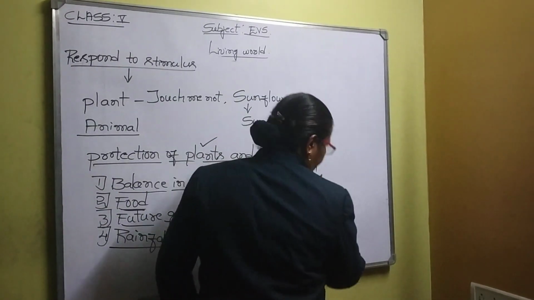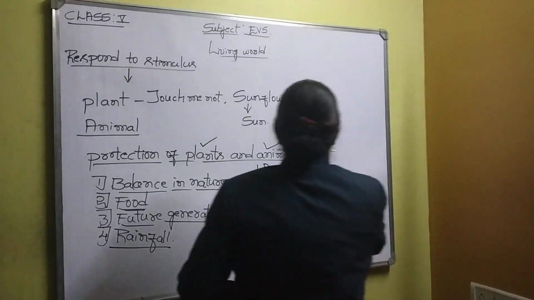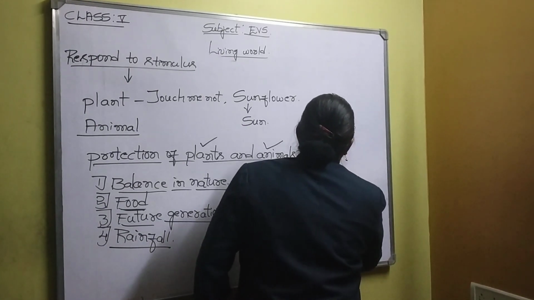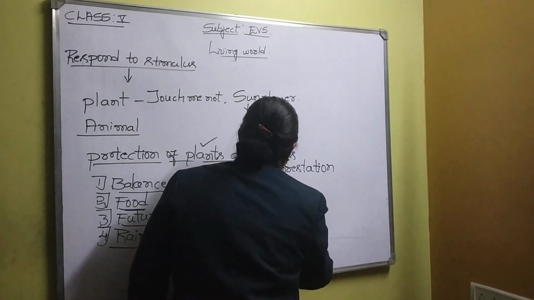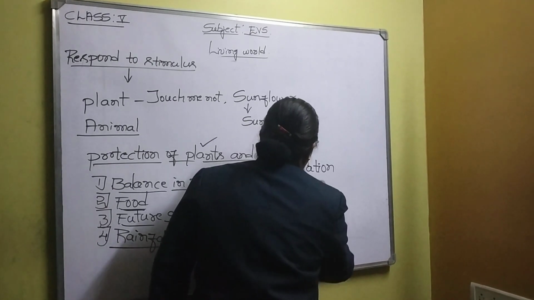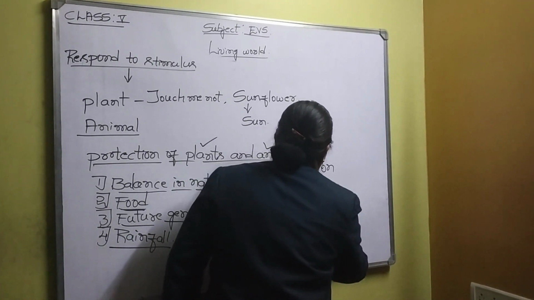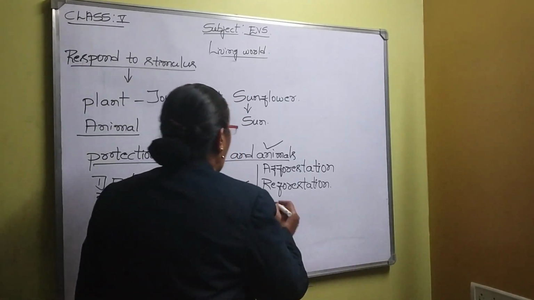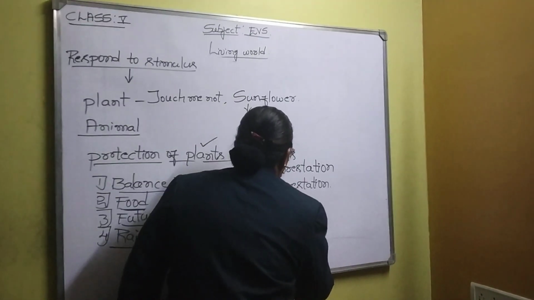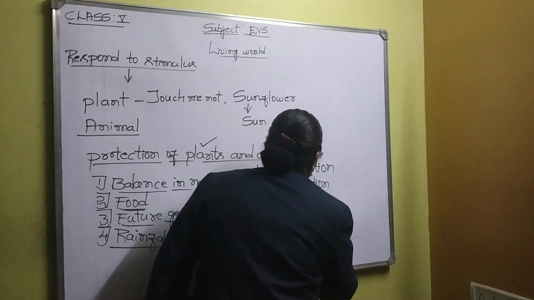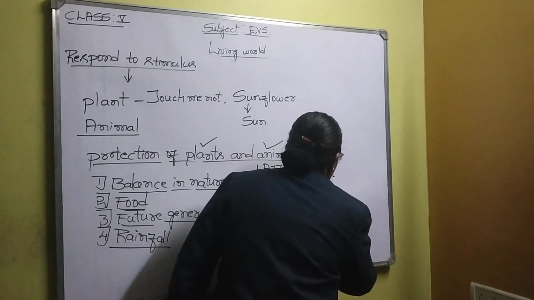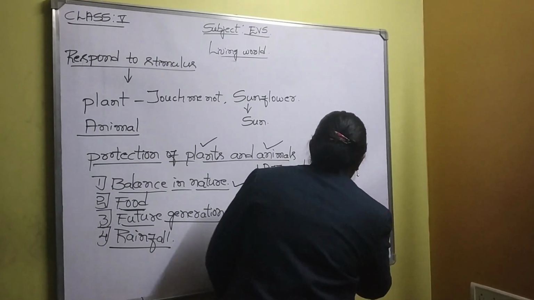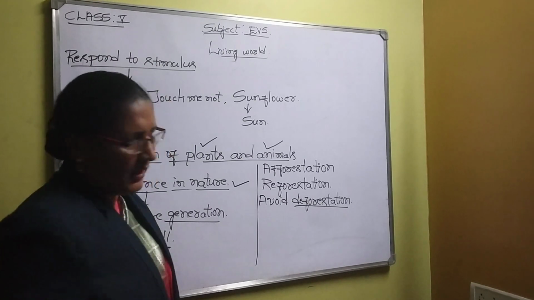In the same way, reforestation: if it is possible, we will create forest, that is reforestation, and completely avoid deforestation. Deforestation is the removal of plants and trees in a forest. That one also we must avoid.